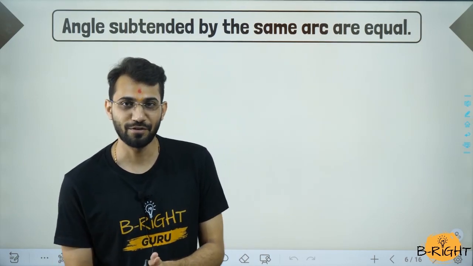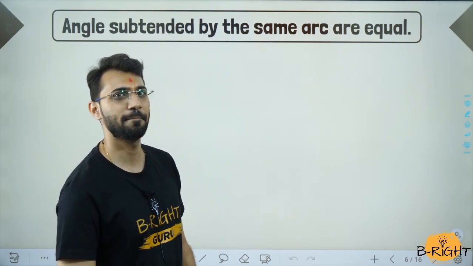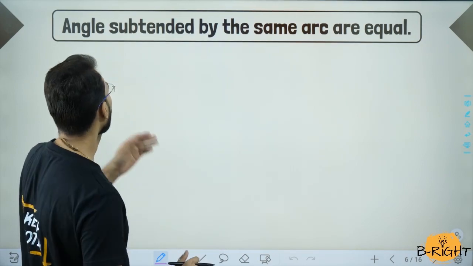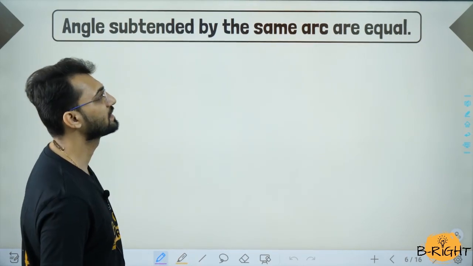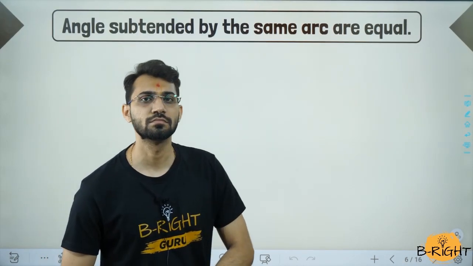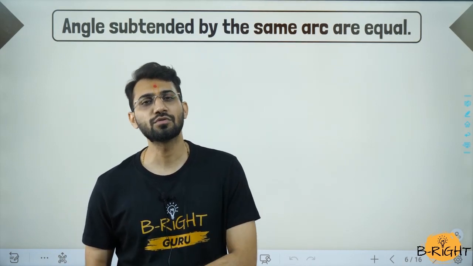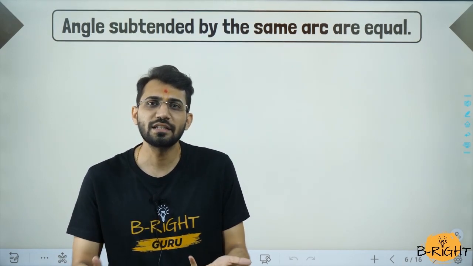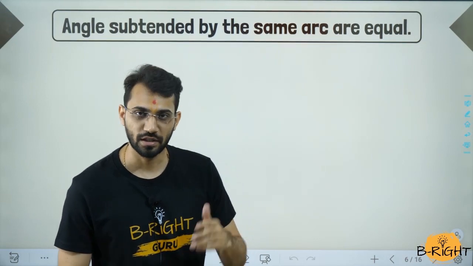This theorem, let us have a look at this theorem. What does it say? Theorem says that angles subtended by the same arc are equal. Same arc के एंगल सेम होते हैं या इक्वल होते हैं. What does it mean? तो let us see what does the theorem says.